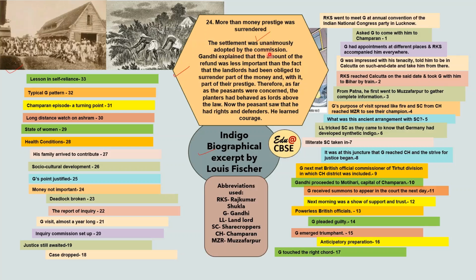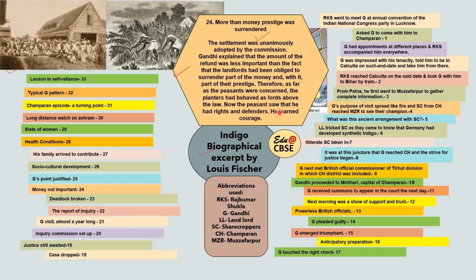So the settlement was unanimously adopted by the commission. Gandhi explained that the amount of refund was less important than the fact that the landlords had been obliged to surrender part of the money and with it part of their prestige. As far as the peasants were concerned, before this the planters had behaved as lords above the law. But now they have to pay the refund.